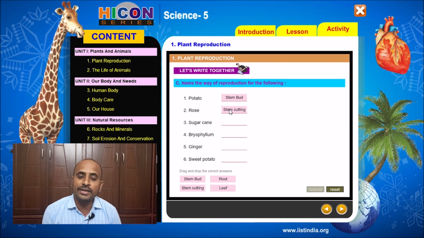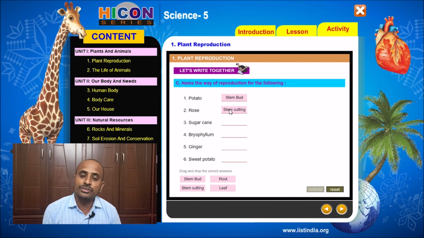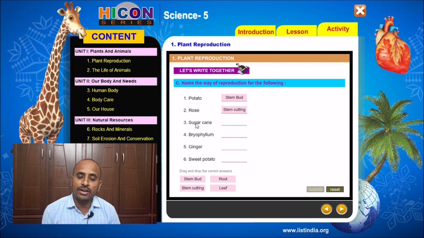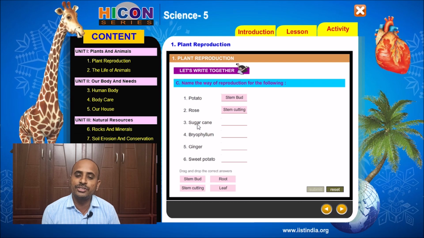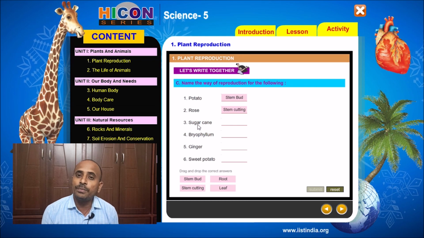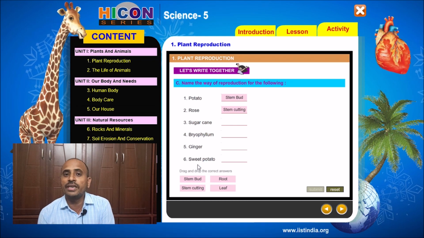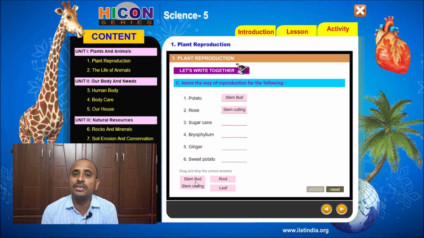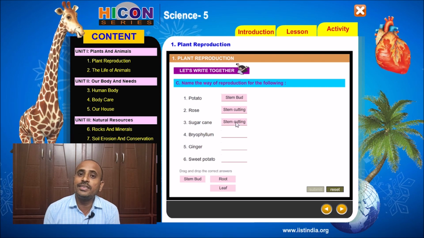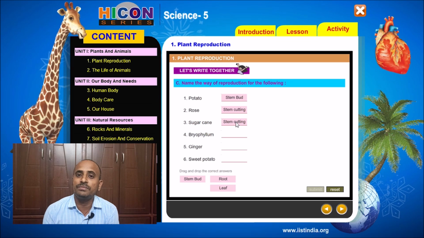Next, the third plant is sugarcane. In which way does sugarcane reproduce a new plant? Sugarcane also reproduces its new plant by way of stem cutting. If we observe the sugarcane, we will see some buds on it. The sugarcane contains small buds on its stem.